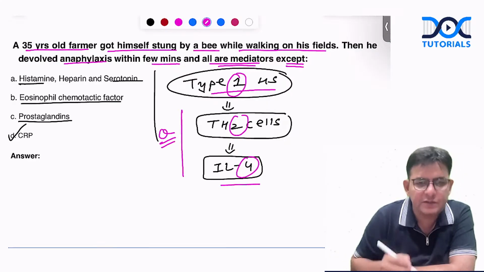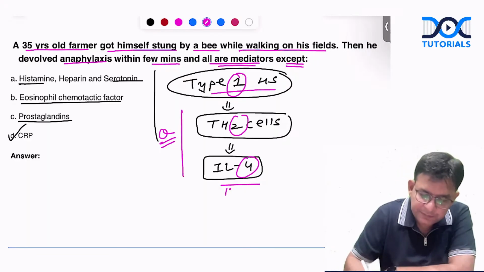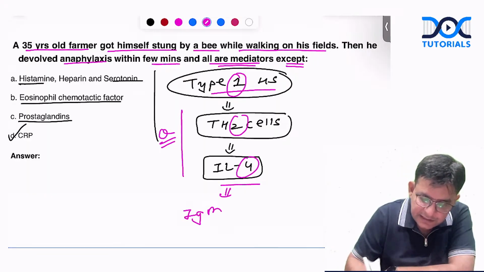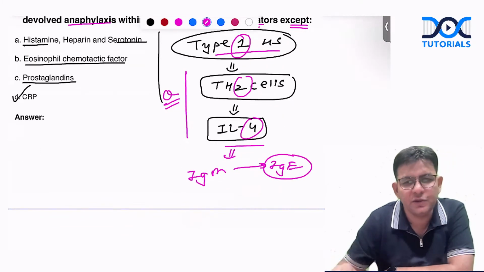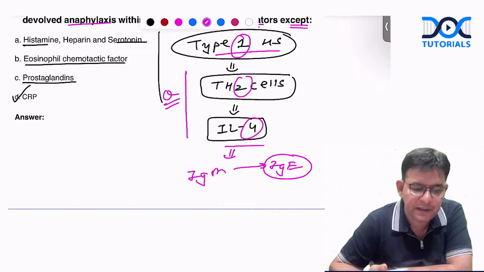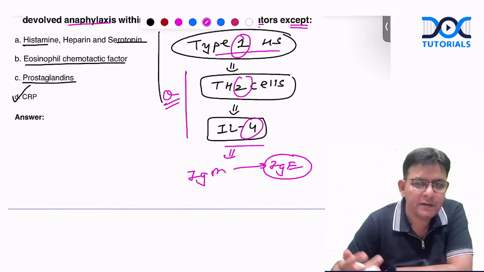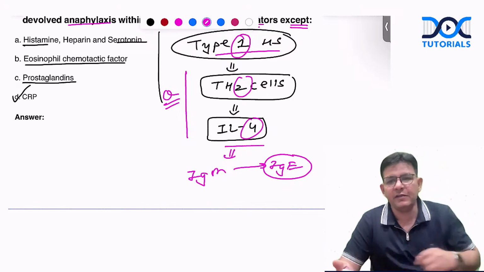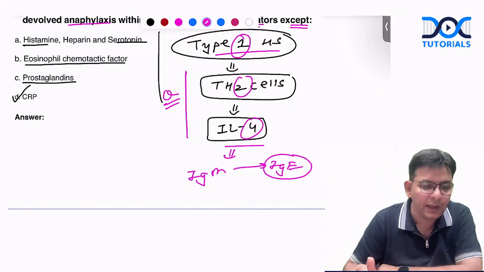And interleukin 4 does what? It does isotype switching to what? Isotype switching to IgE. Okay, suppose IgM is there, it will start changing to what? IgE. And this particular IgE will go and sit over where? Mast cells. And on the second exposure to the allergen, those mast cells will rupture and thereby release these particular things, that is histamine and serotonin mainly, which leads to what? Vasodilatation and bronchoconstriction. And immediate anaphylaxis can happen and death can also happen. So it's an emergency. Okay.